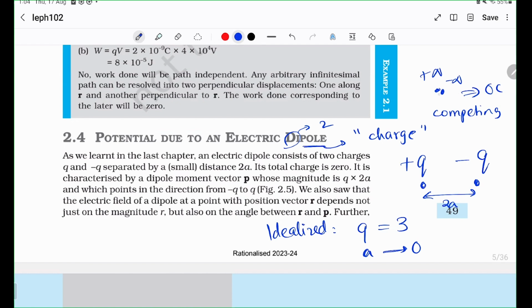But they're also not exactly at the same point. So you can't say that they exactly cancel out. So they should have some very interesting effects, right? That's exactly what we do in physics. Q tends to infinity and A tends to 0 in an ideal dipole.